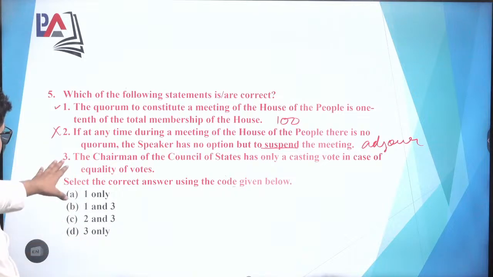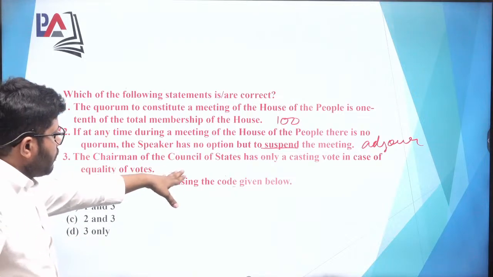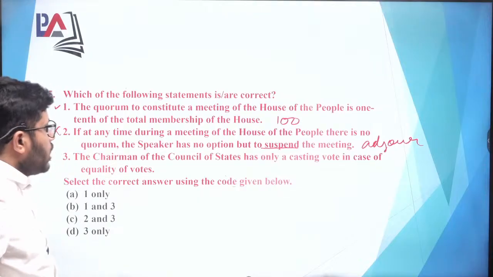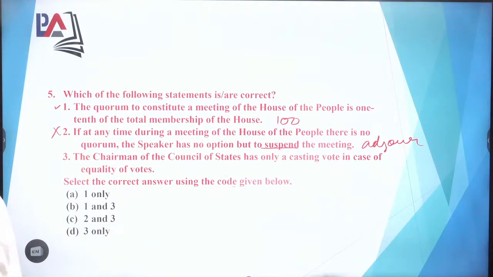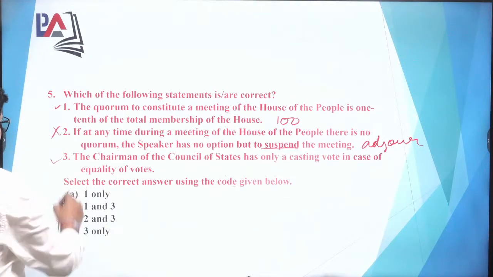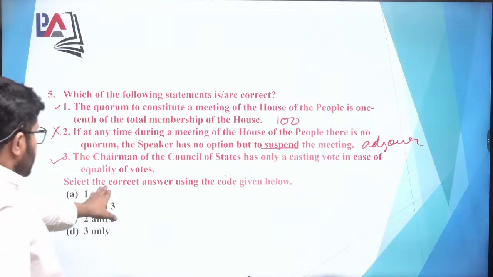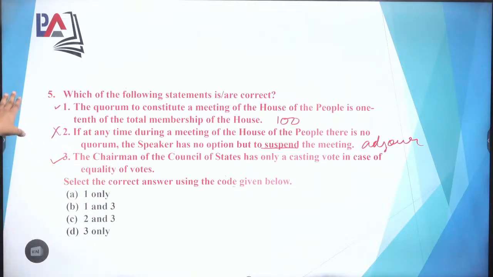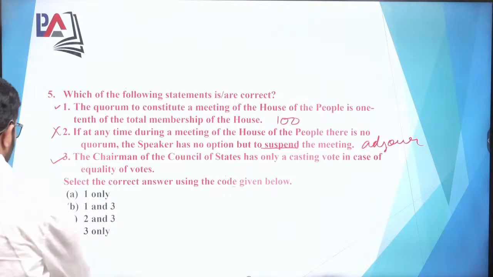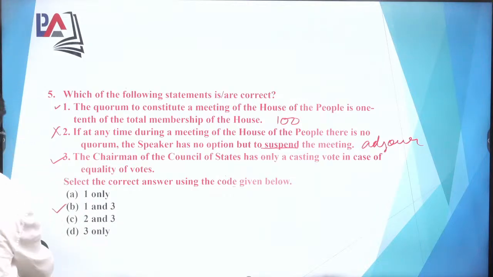Now coming to the third point, the chairman of the Council of States has only a casting vote in cases of equality of votes. Yes, this is correct. So the question is, select the correct answer. The first is correct, the third is correct. So the correct option is B.